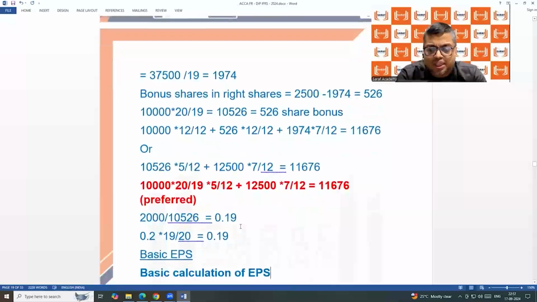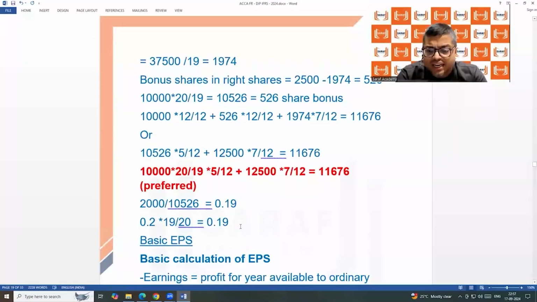When the bonus shares were there, we discussed that we will calculate last year EPS again, assuming that the bonus was there last year. Similarly, in case of rights, 526 is the bonus, not the entire 2500. 526 is bonus. 20 by 19 is a bonus. So you need to calculate last year EPS again. Suppose last year profit was 2000. Earlier it was divided by 10,000. You need to divide by 10,526 to get EPS. But I said we will not do this. We will do what? Inverse of the fraction.